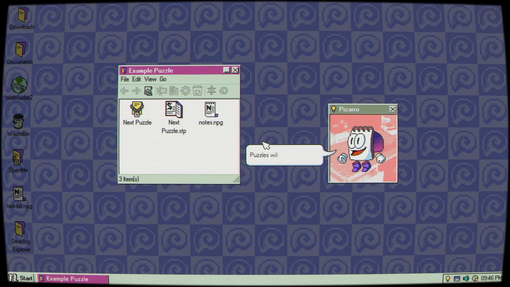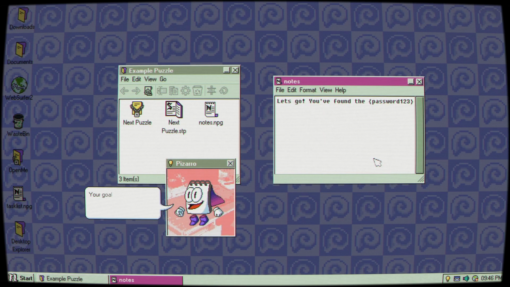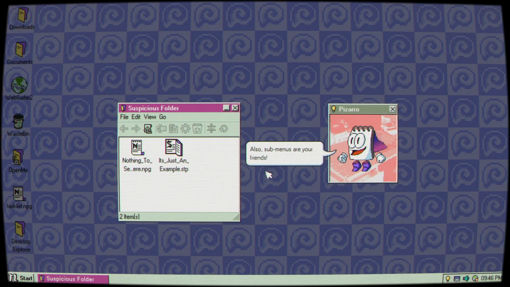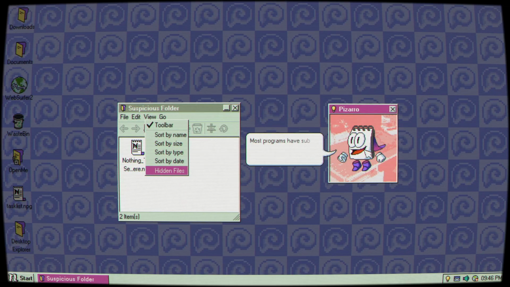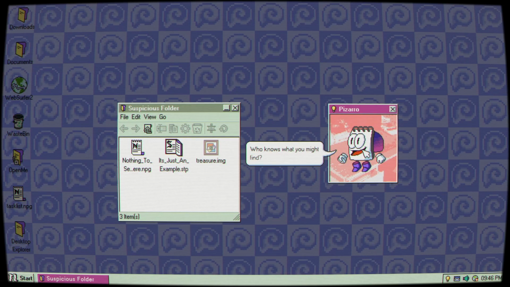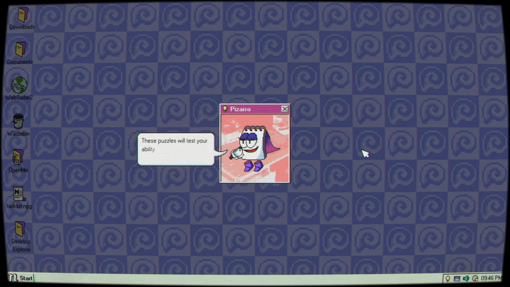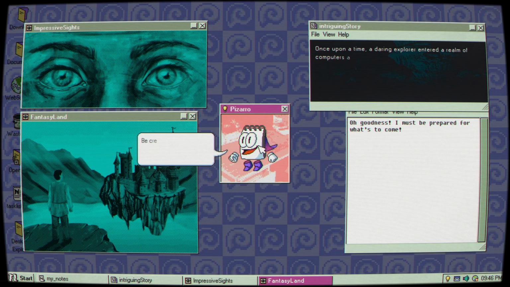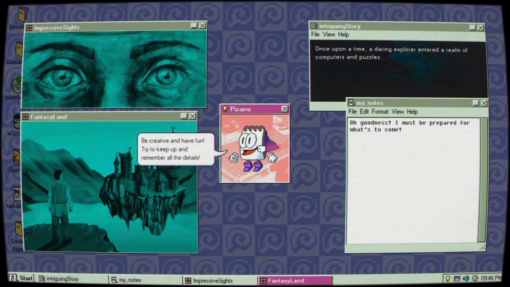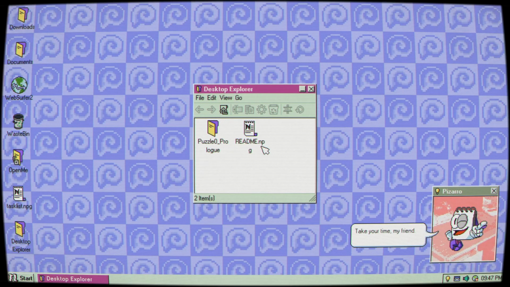Pretty simple stuff. Puzzles will look like this. Your goal is to find the password to unlock the next puzzle folder. It won't always be this easy, though. Also, submenus are your friends. Most programs have submenus. These tools could come in handy, you know? Who knows what you might find? These puzzles will test your ability to think outside the box. The world's your oyster. Be creative and have fun. Try to keep up and remember all the details. Take your time, my friend.